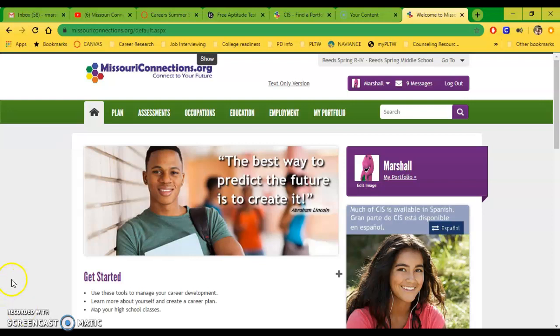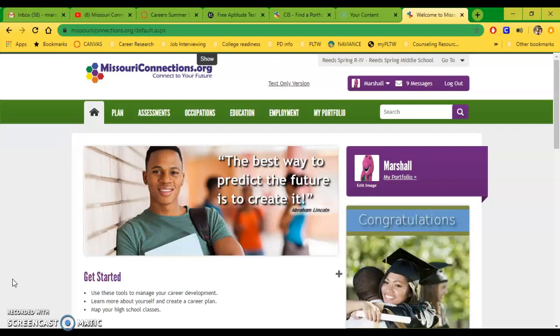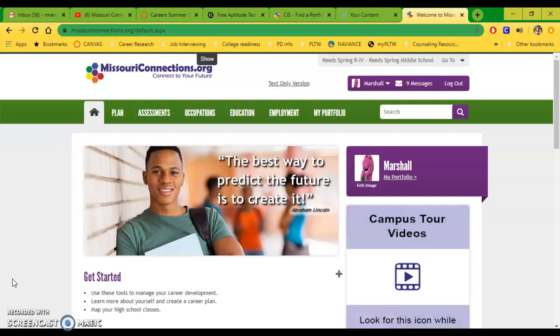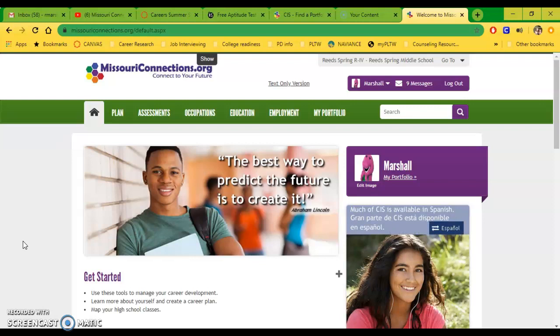I wanted to show you real briefly what you need to be doing on Missouri Connections working through the checklists. Make sure you first log into your Missouri Connections. If you don't know how to make an account, you need to go back and watch the video from the Missouri Connections checklist assignment in Canvas. What we're going to do is just walk through the first few checklist items so that you know what to do and how to submit those.